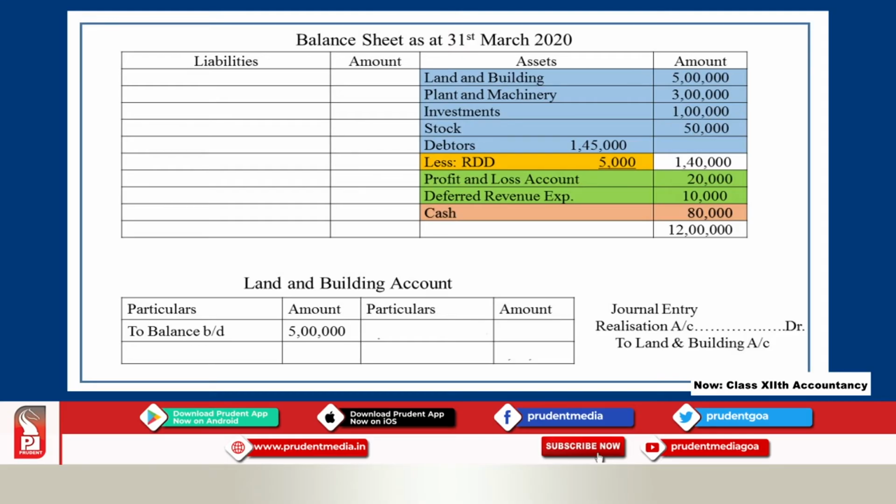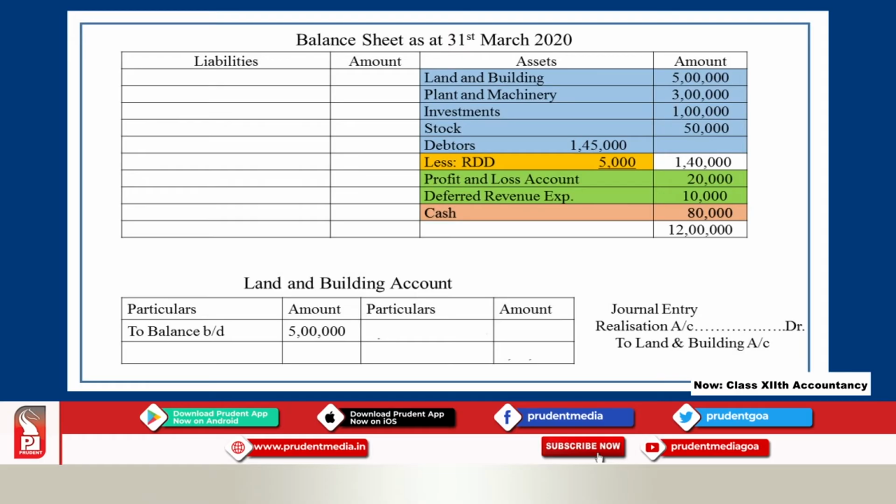You can sell plant and machinery, you can recover the money. Investment you can sell, you can get the money. Stock you can dispose of, you can get the money. You can collect the money from the debtors. So, these all are realizable assets. All these assets are to be transferred to realization account. Why transfer these assets to realization account? When the firm is closed, you have to close the assets accounts also.